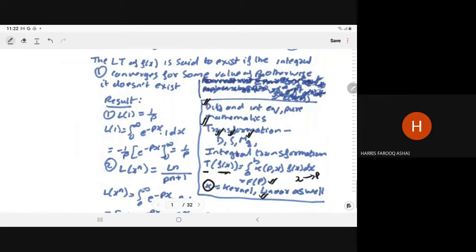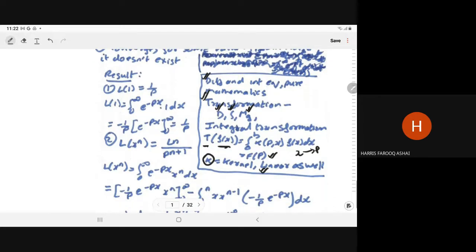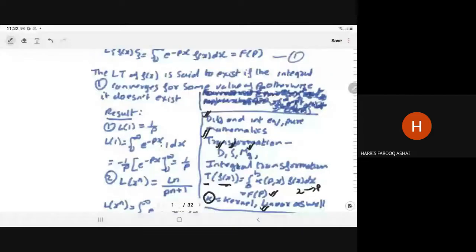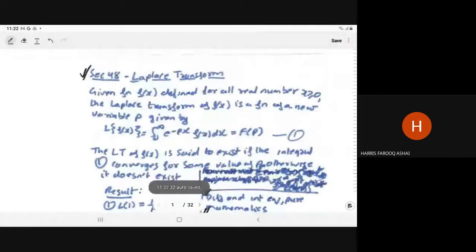You have the idea of what linear in nature means. So all the transformations must be linear in nature. Now we are concentrating only on the Laplace transform. We are not going for the general transformation. We will concentrate only on the Laplace transform. Given a function f(x) defined for all real numbers x greater than or equal to 0, the function is given to you for non-negative x.